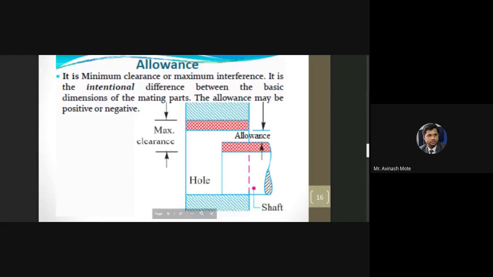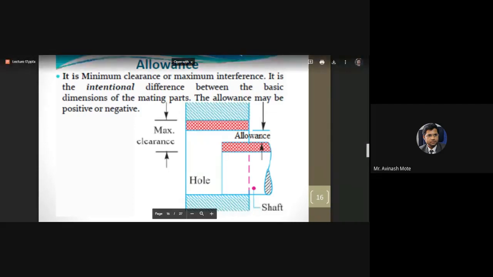Just a minute, I think I will have one. This is a very important topic, limit, fit and tolerance, because you will always see at least 1 to 2 questions every time. There was one good figure.